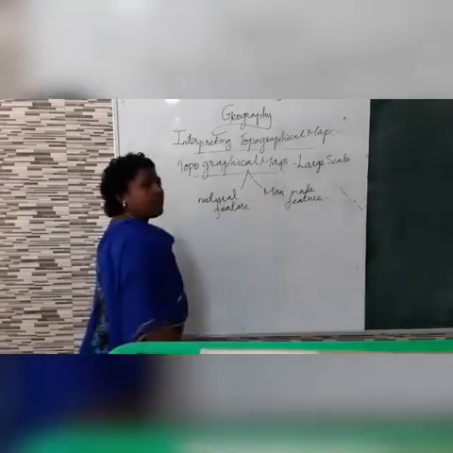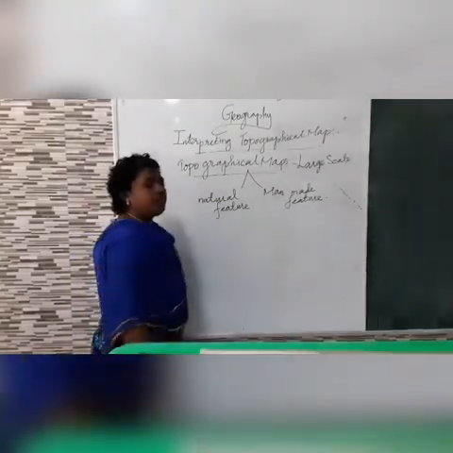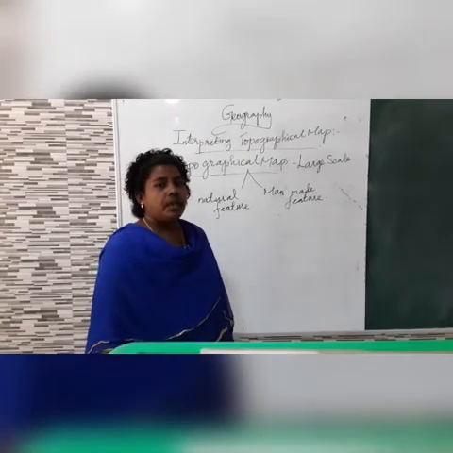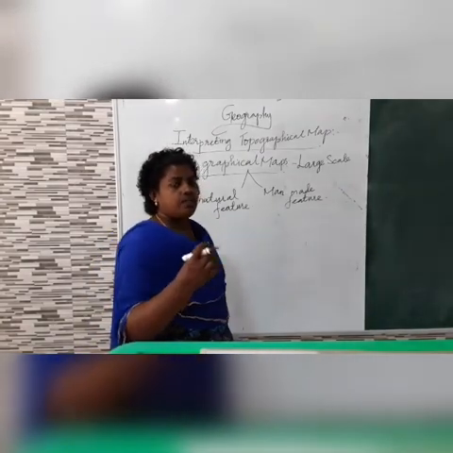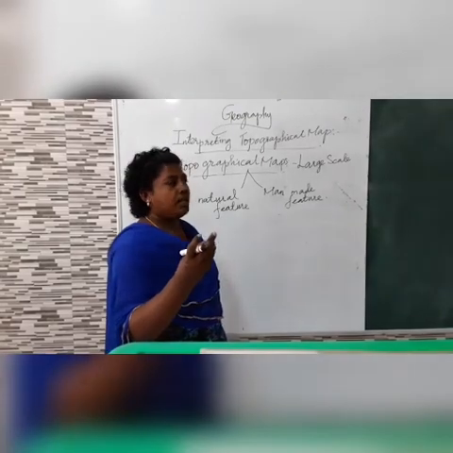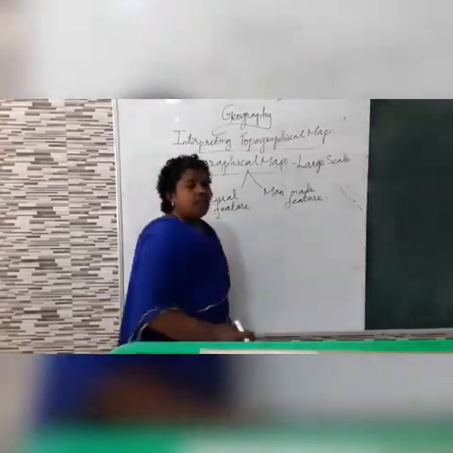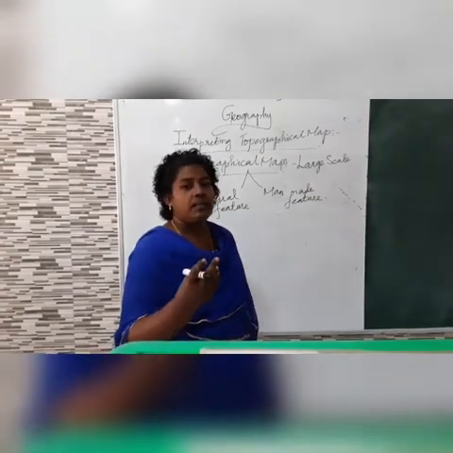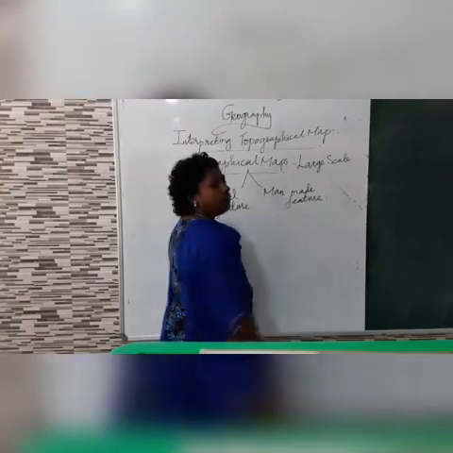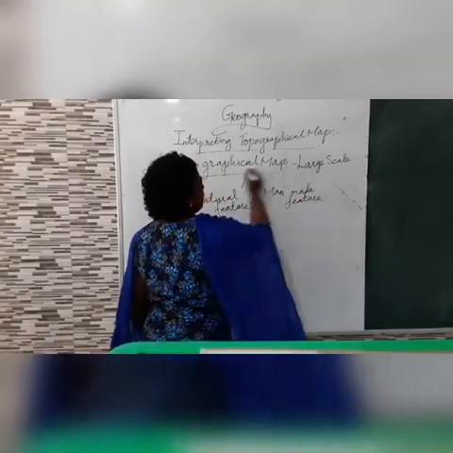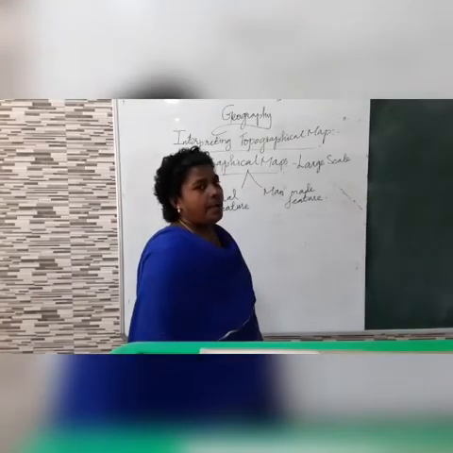The topographical map shows two important things. One is natural features. Natural features means like rivers, forest, mountains. Man-made features means like roads, settlements, railway tracks. So all together we can see it in the topographical map.